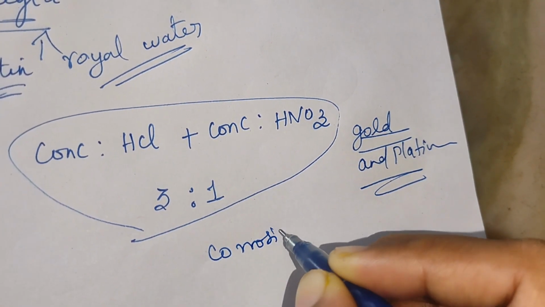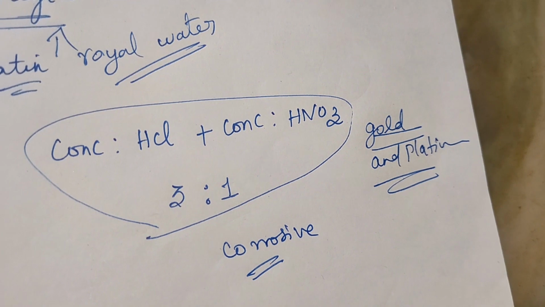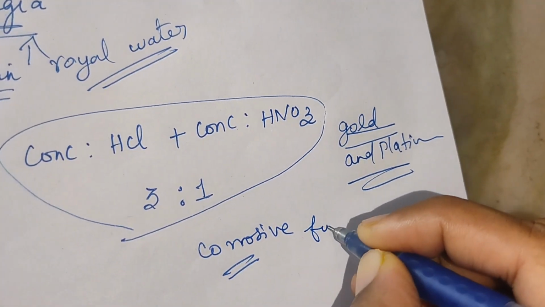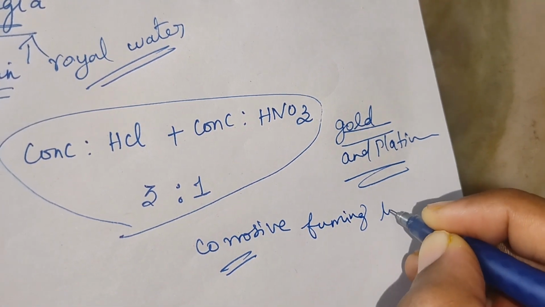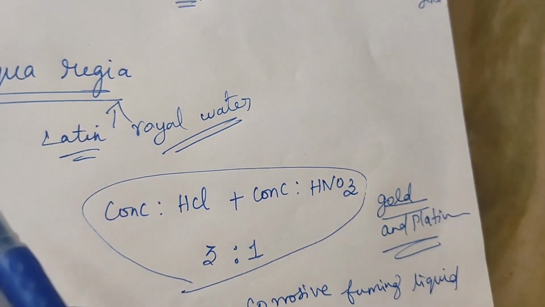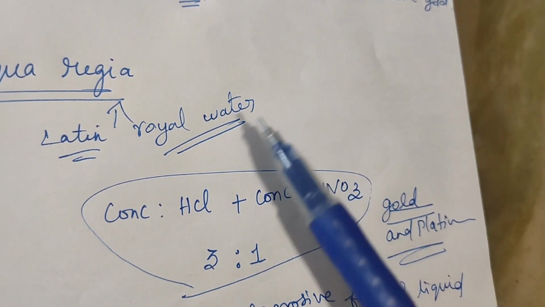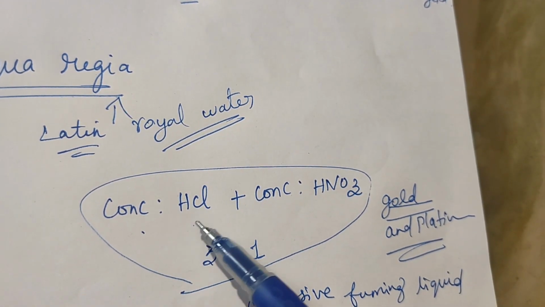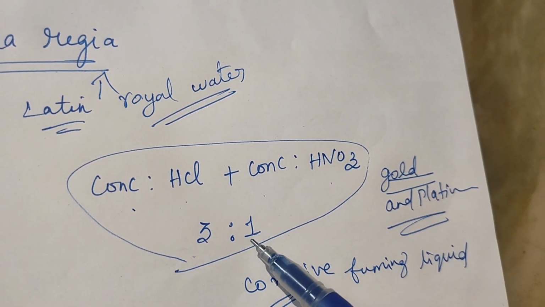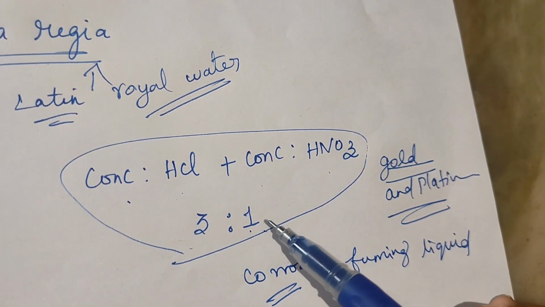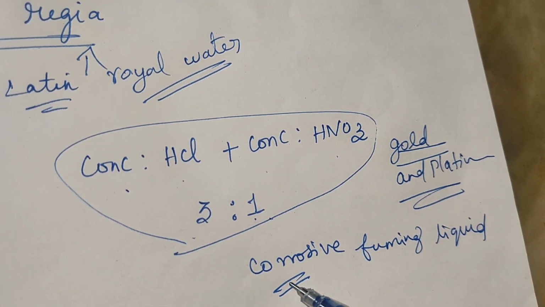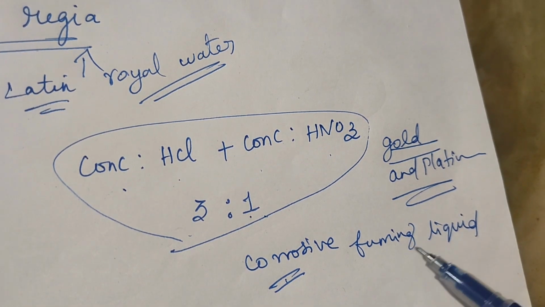So when we are handling this liquid, we have to take care. It is also a fuming liquid, so we have to handle it very carefully. So aqua regia means royal water, a combination of concentrated HCl and concentrated HNO3 in the ratio of 3:1, and it is one of the few reagents which is able to dissolve gold. It is a corrosive liquid and also a fuming liquid.